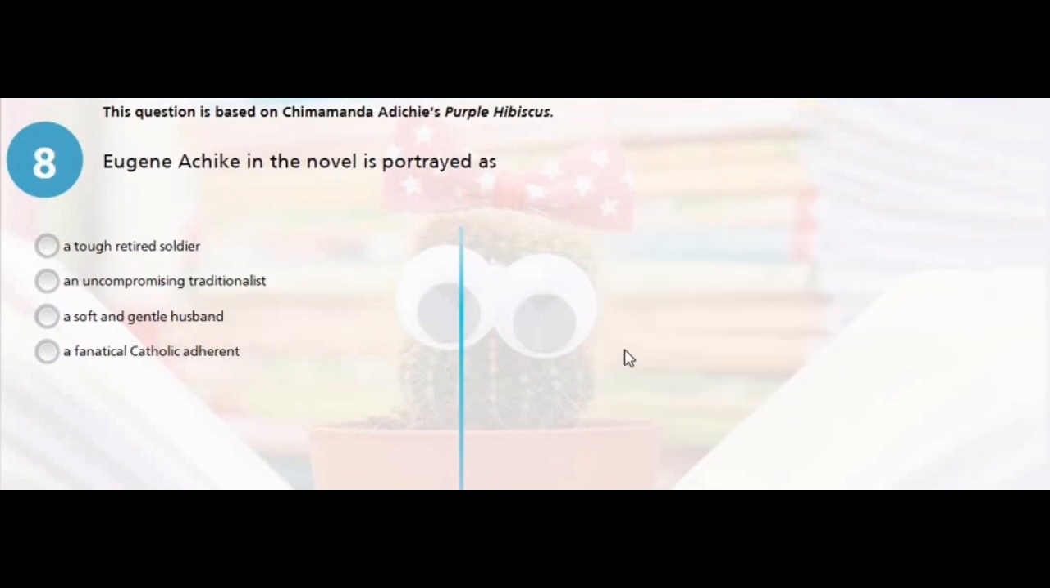Still on Purple Hibiscus, Eugene Achike in the novel is portrayed as what? Now, in the novel, he is a fanatical Catholic adherent. This is shown in the beginning of the novel when he expresses anger toward Jaja, his son, for failing to take the Holy Communion. So the right answer is a fanatical Catholic adherent.